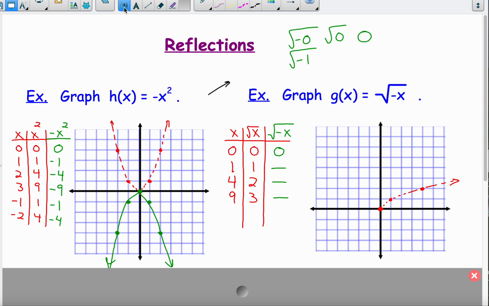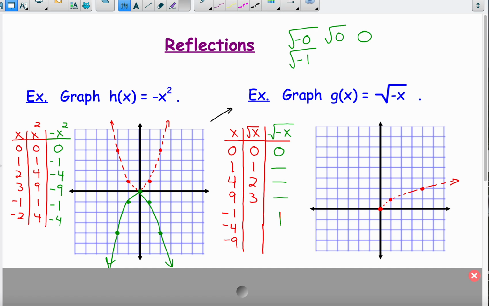So what I'm going to have to do is look at inputs that are negative, like -1, -4, -9. Because now, if I put -1 in for this x, and then take the opposite of that, it becomes +1, and then I can take the square root of +1 and I get 1.